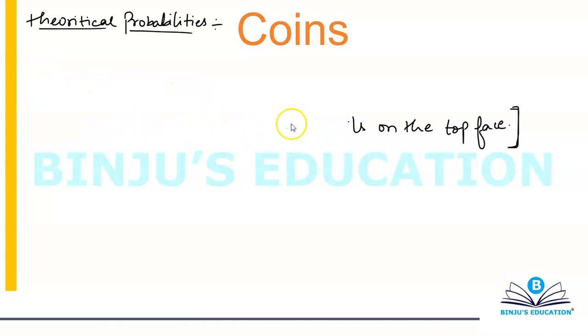Alright, now before we move on to the bias coin concept, I'm gonna give you one relationship which is quite obvious, but we generally don't think of this concept while we are solving the question. Okay. So I'm gonna put this in very simple terms.